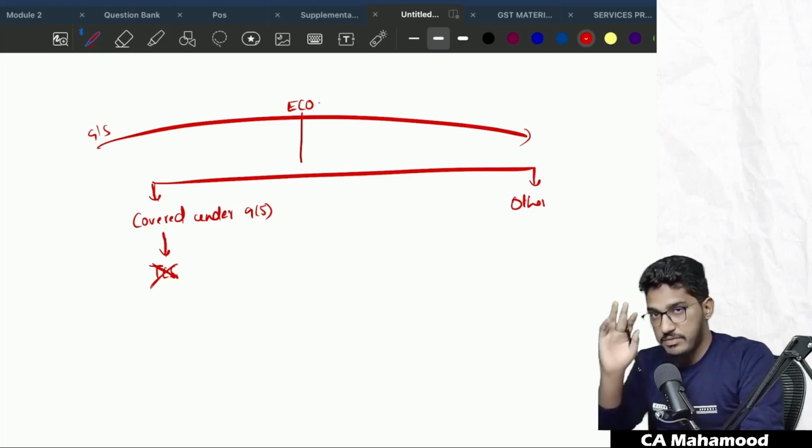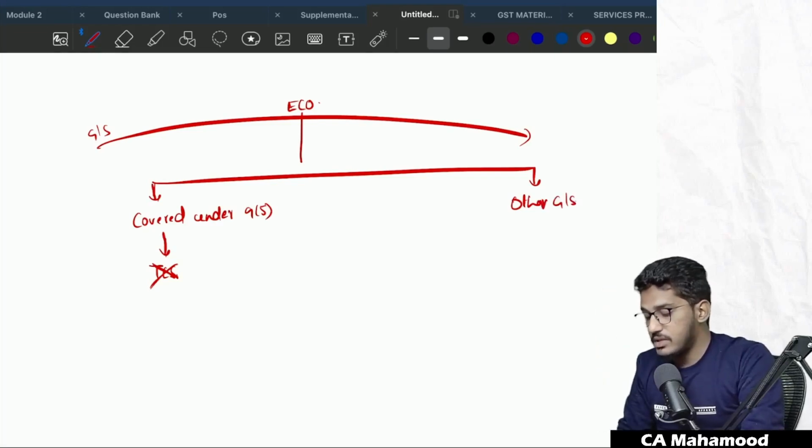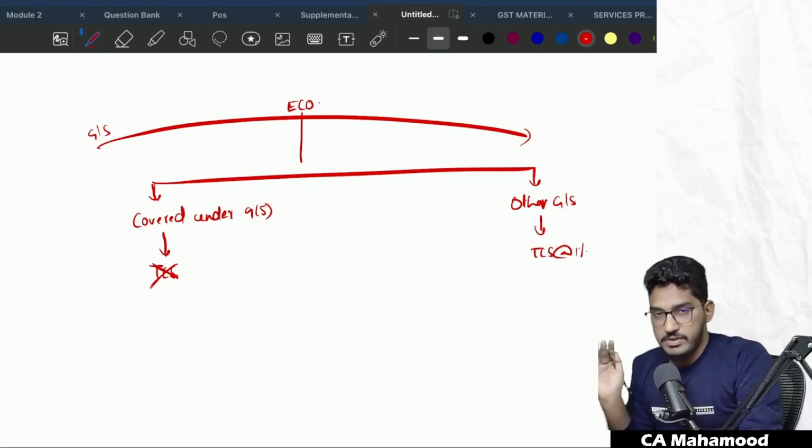Other than those 5 services which we have covered under 9 subsection 5, if any other goods and services are getting supplied through the e-commerce operator and the e-commerce operator has received the consideration, then on that entire consideration, whatever they have received, they will collect the TCS at the rate of 1%.